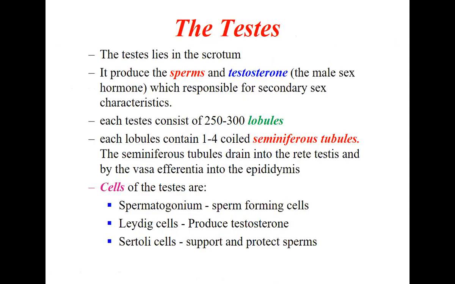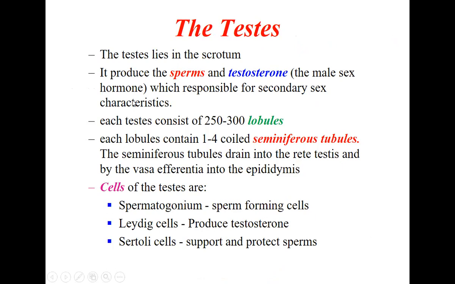So the testis lies in the scrotum and produces the sperms. So testis is the site where the sperms are produced. Along with that, I said it also produces sex hormones. The male sex hormone produced by the testis is called testosterone, which is responsible for the secondary sex characters.